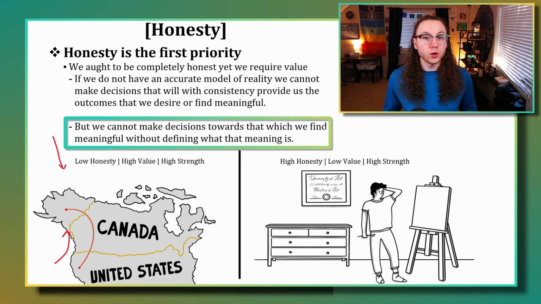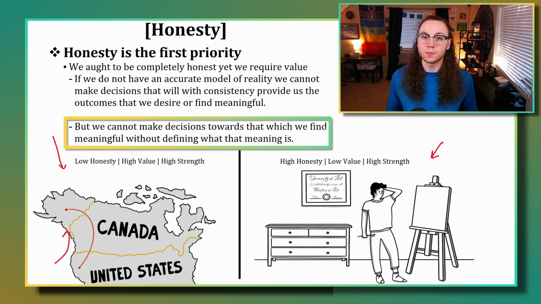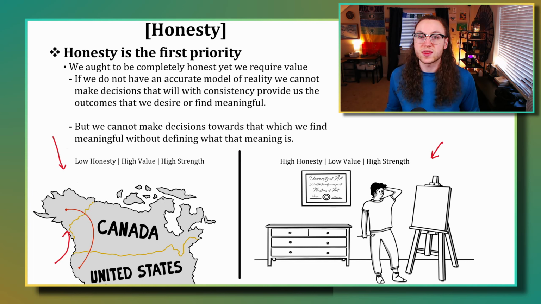So although honesty is incredibly important and the first priority, we also have to have value. If we do not have a high amount of value, then we're not going to know what is actually meaningful to us. So in the bottom right example here, we have a classic example of someone who is very capable of doing some particular skill and follows through with that often, but has very little understanding of what is actually meaningful to them when it comes to creating things with that skill. So let's say they are an artist who can never actually paint something that they feel is worthy of painting or meaningful because they don't actually have a definition within themselves that tells them what is actually a meaningful painting or what is meaningful to paint.